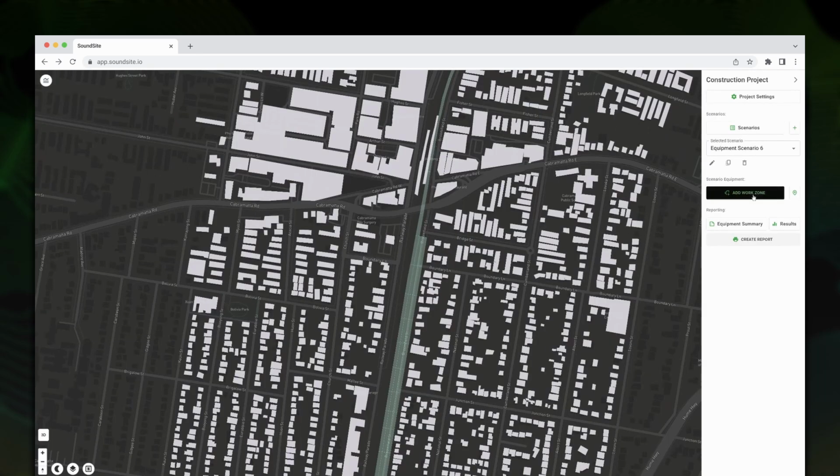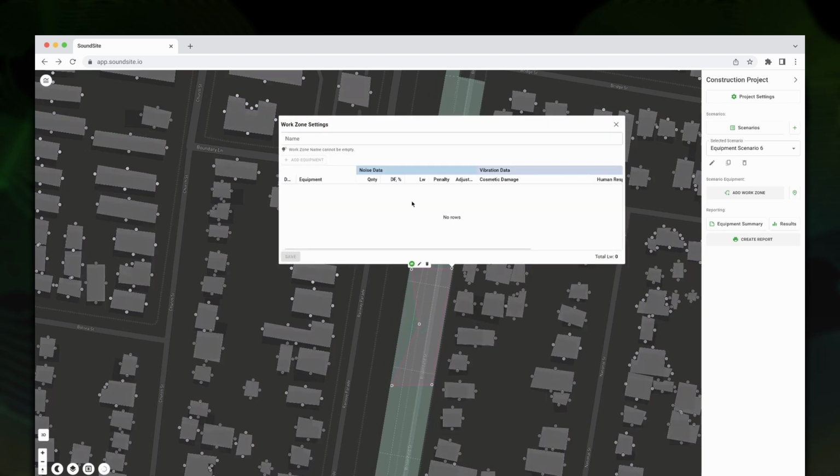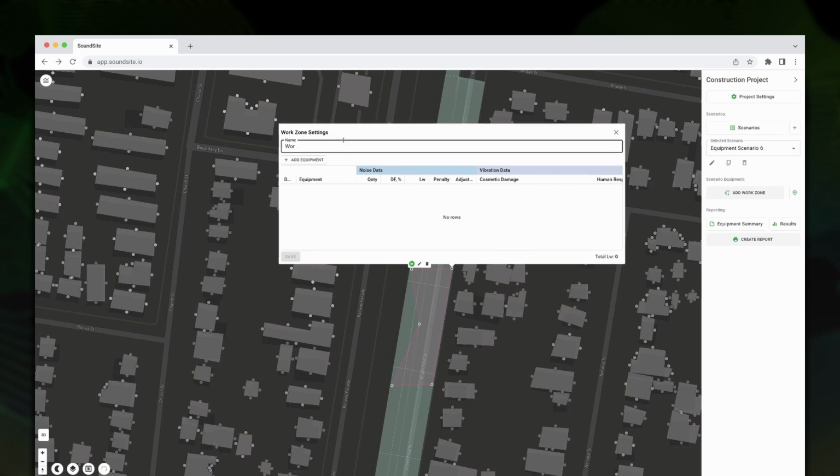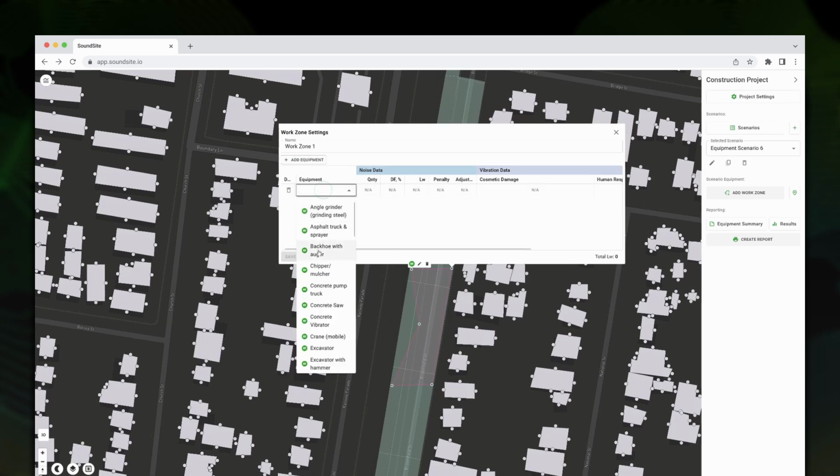Now let's add a work zone. This is another new feature we've added. It allows selecting and designating zones where the equipment might move around in each scenario. We can add any amount of equipment into a work zone. Let's assign equipment of different types.